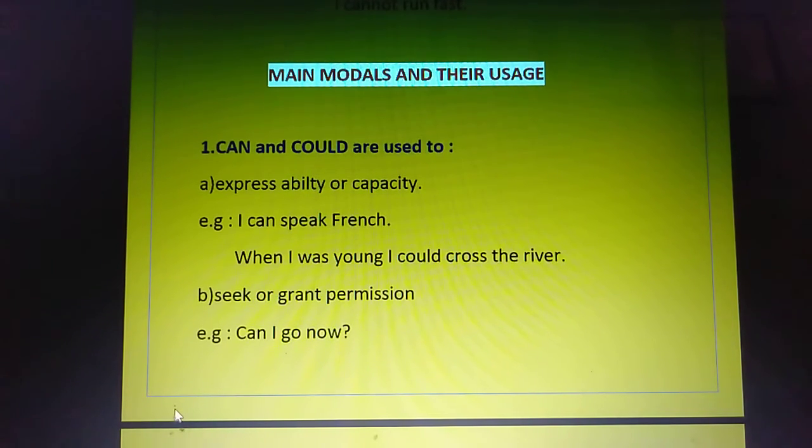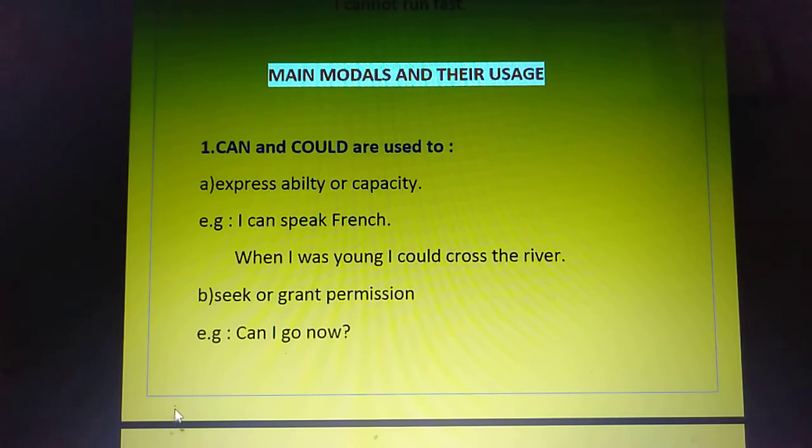So I have used here can. When I was young, I could cross the river. So here could has been used as a past tense of can, and could has been used in context for the past thing which I could do. That means when I was young, I could cross the river. Now I cannot, but when I was young, I could cross the river. So it is showing the ability in your past.